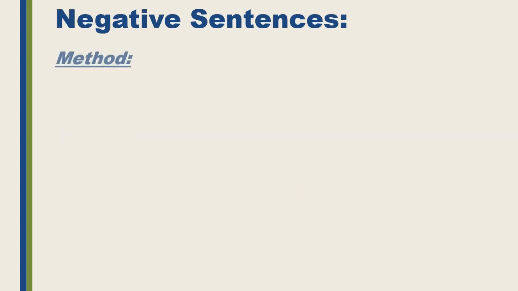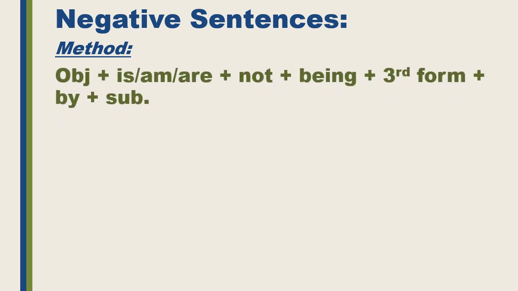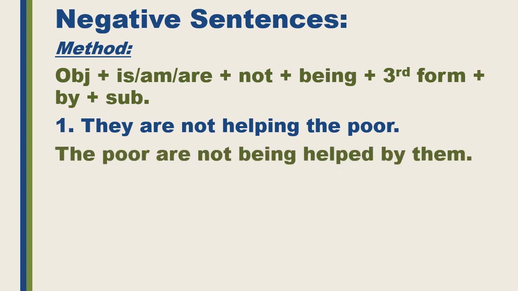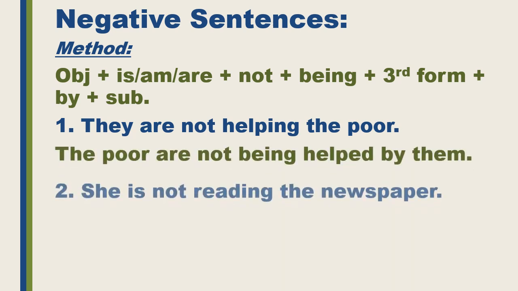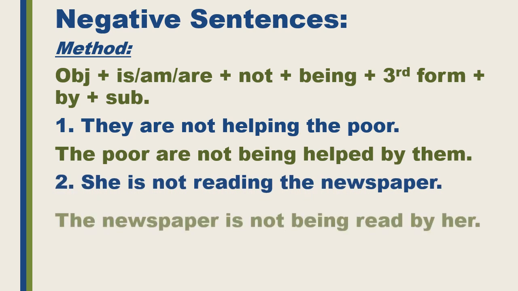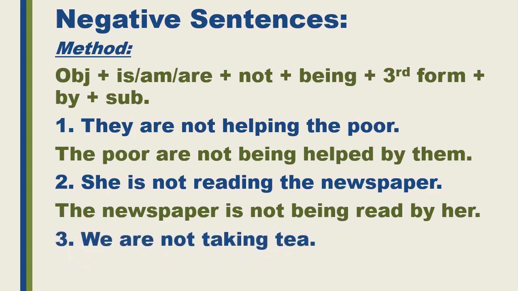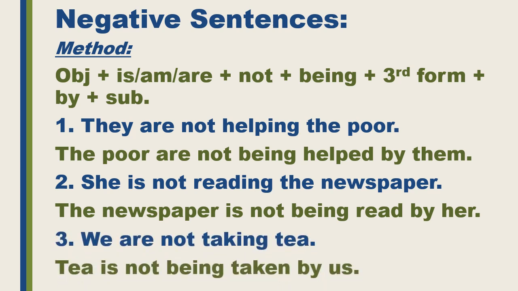Negative sentences. The method will be object, then is, am, are, then not, then being. We have to put not between is being, am being, are being. It will be is, am, are, not, and being. Third form, then by, then subject. The first sentence is, they are not helping the poor. The poor are not being helped by them. She is not reading the newspaper. The newspaper is not being read by her. We are not taking tea. Tea is not being taken by us.